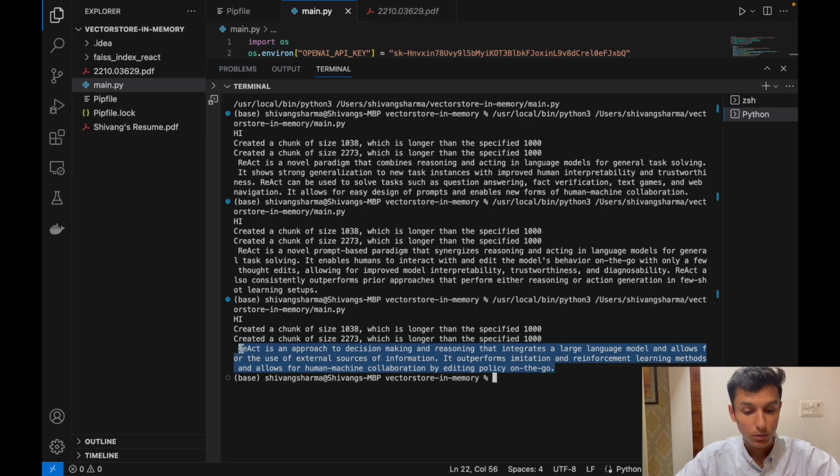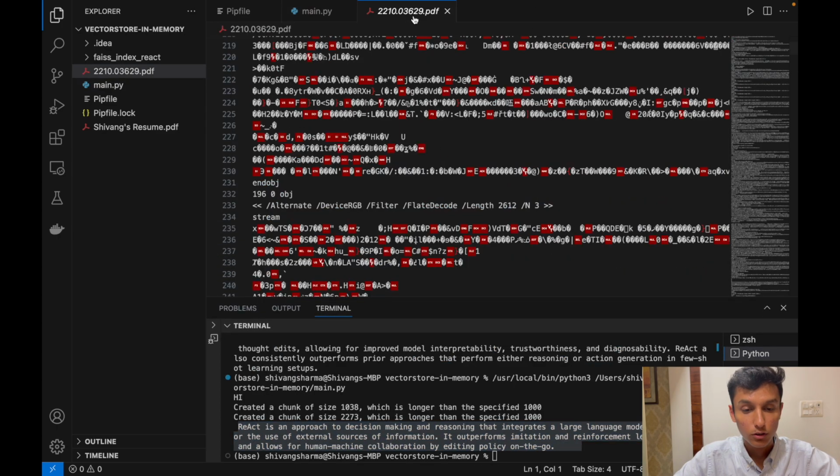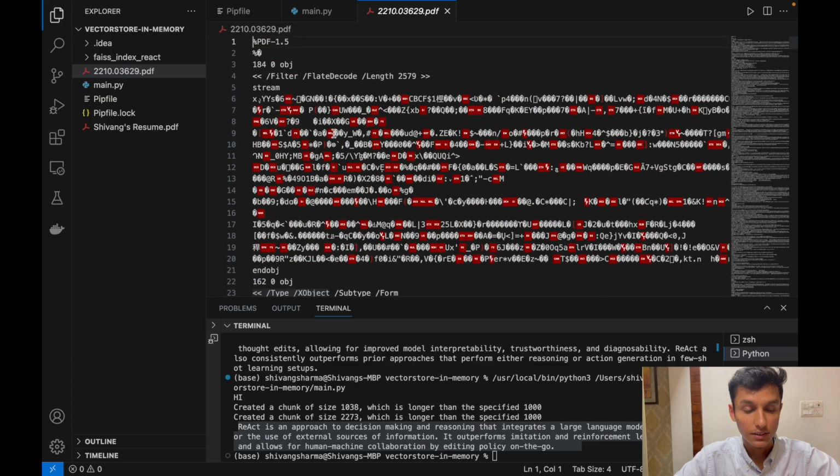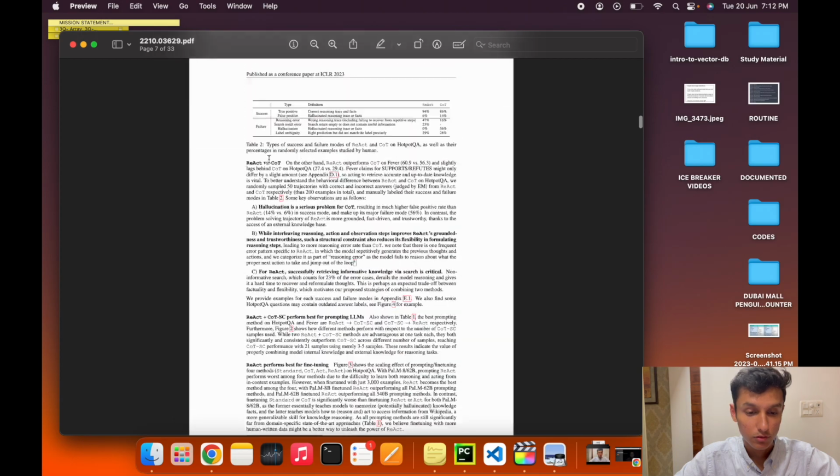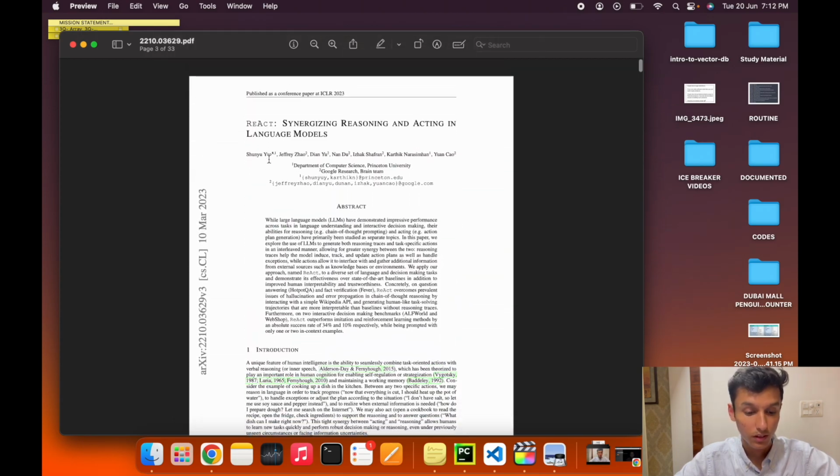So we can create and edit now. ReAct is an approach to design decision making and reasoning that integrates a large language model, and this answer is only and only from the information and data that it is given, which is from our own PDF file, which is accessed by the code.